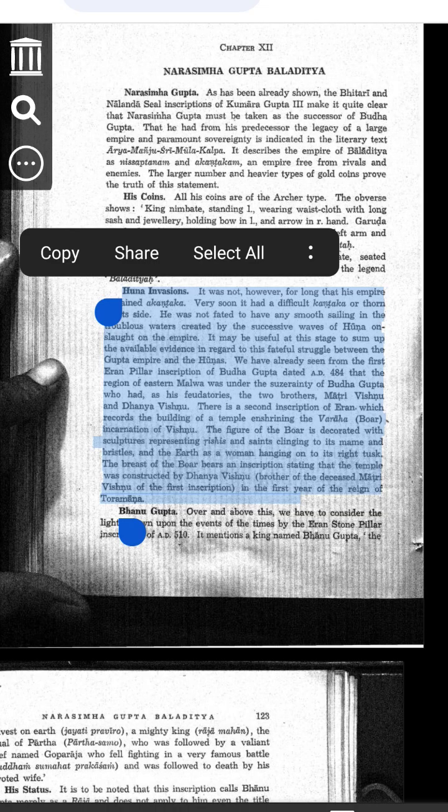Step 3. The Hunas attack. The Hunas became a thorn in his empire. They kept attacking the Gupta Empire. This made things very difficult for Narasimha Gupta.